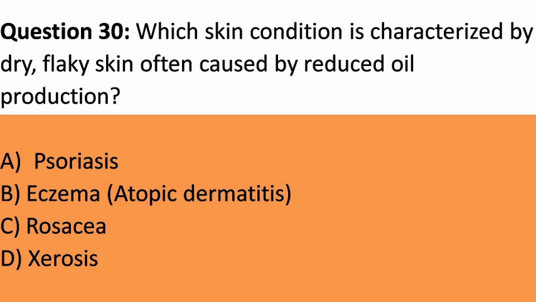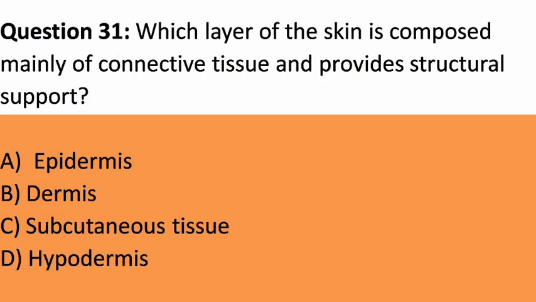Question 30. Which skin condition is characterized by dry, flaky skin often caused by reduced oil production? A. Psoriasis. B. Eczema, atopic dermatitis. C. Rosacea. D. Xerosis. Answer. D. Xerosis. Explanation. Xerosis, or dry skin, is characterized by dryness and flakiness often caused by reduced oil production and moisture retention.